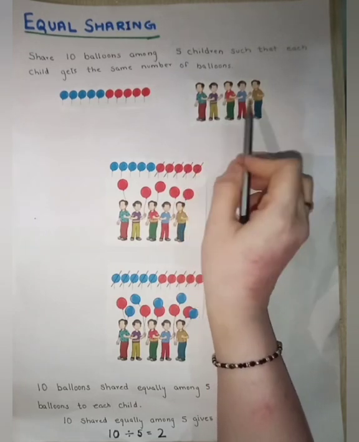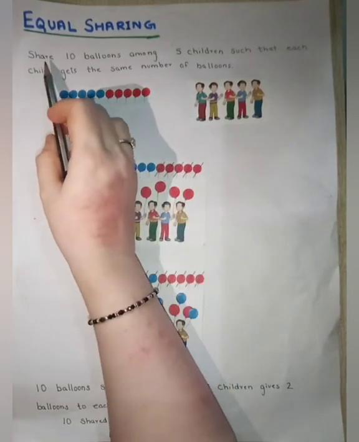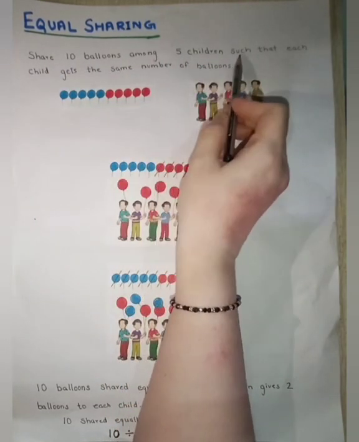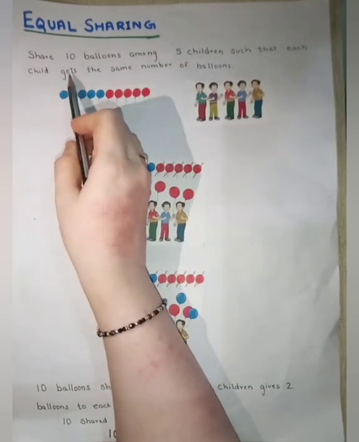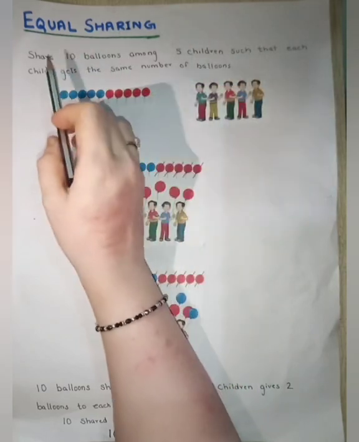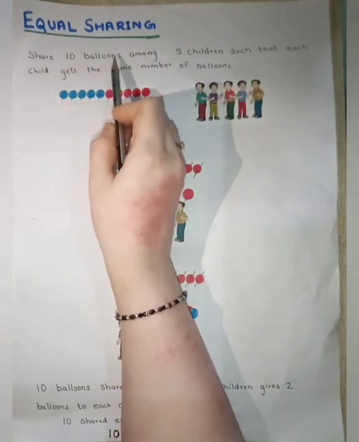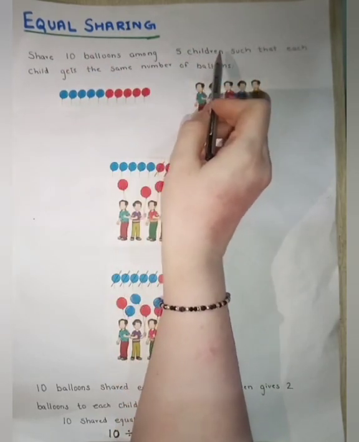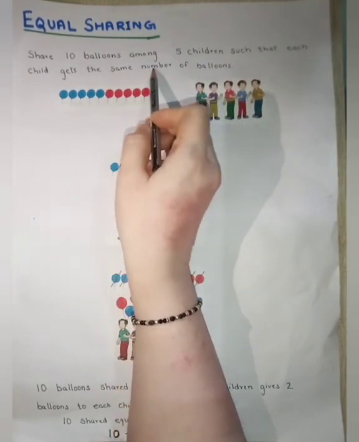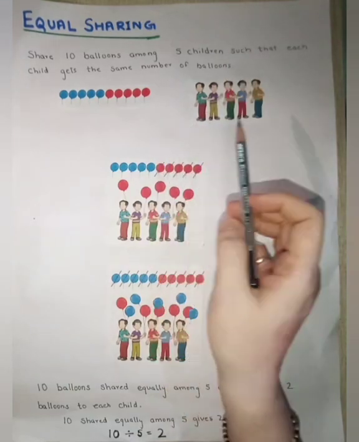We are having 5 children. See, share 10 balloons among 5 children such that each child gets the same number of balloons.